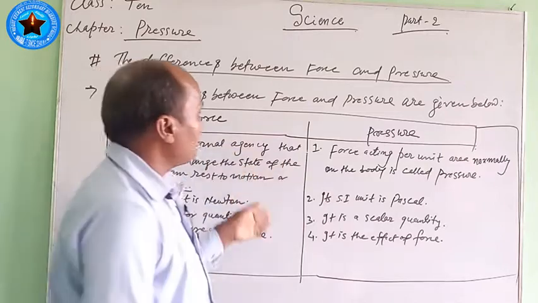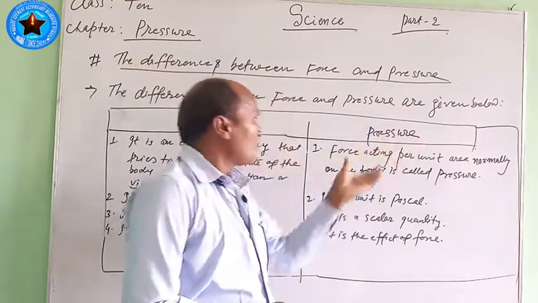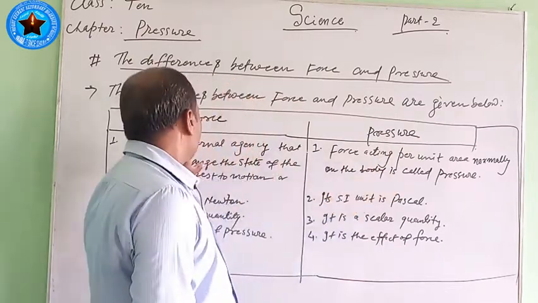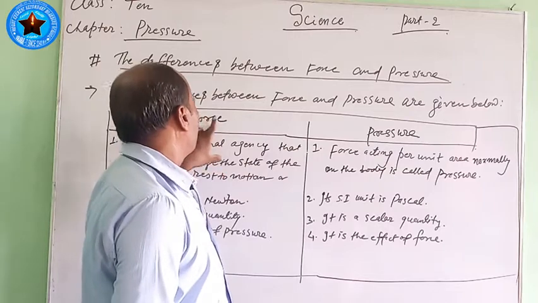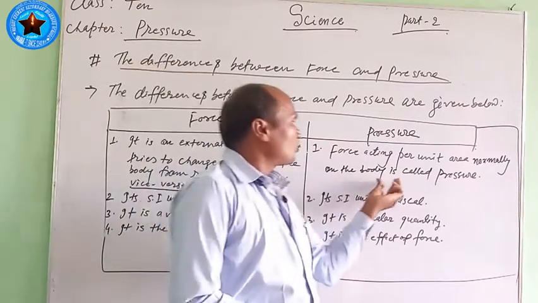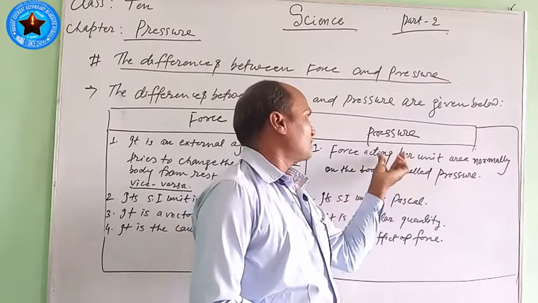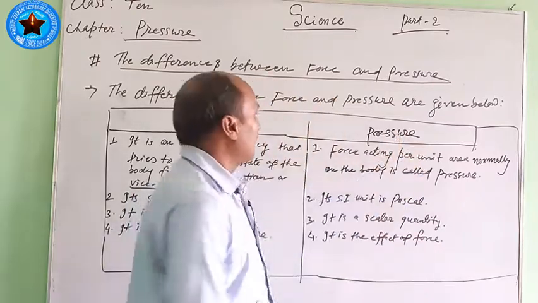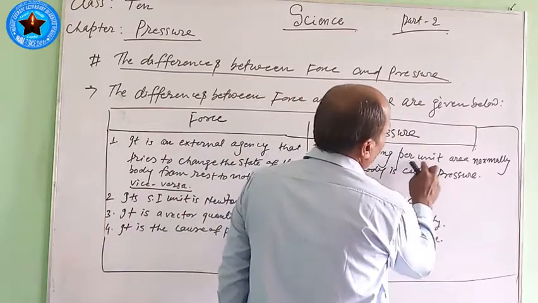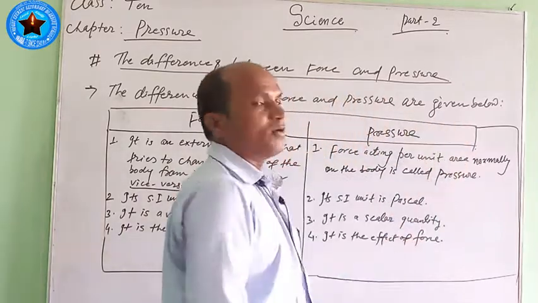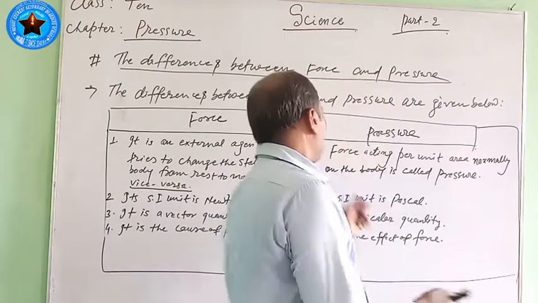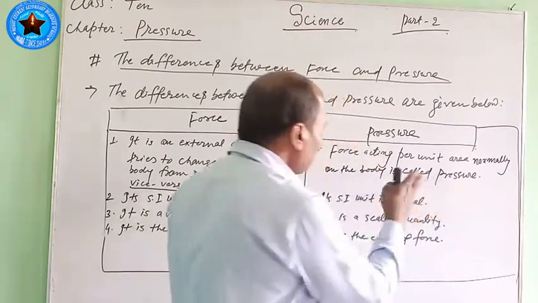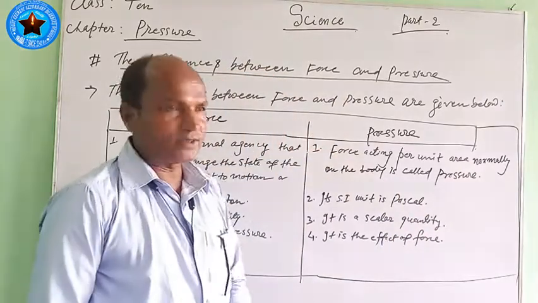In the second column, for pressure, you also write the definition of the pressure, as with the first point of force. Here the first point is force, and that is the pressure, and you give the definition of the pressure here. Like here, force acting per unit area normally, meaning perpendicularly, on the body is called pressure. It means both are different on the basis of the definition.